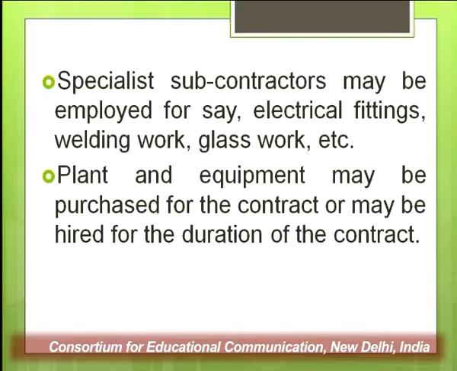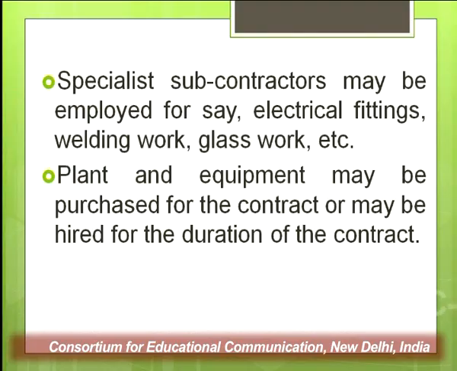Only a few expenses, which I will discuss later on, are of an indirect nature. So all these direct costs are being directly charged to that contract only. Especially some contractor may be employed for, say, electricity fitting, welding work, glass works. If you undertake to complete a particular work, that is a contract, sometimes you appoint small subcontractors for completing some small jobs. Say, for example, electricity fitting is not your domain area, so you assign this electricity fitting job to somebody else. You assign all welding works or a particular amount of welding works to one subcontractor, right.